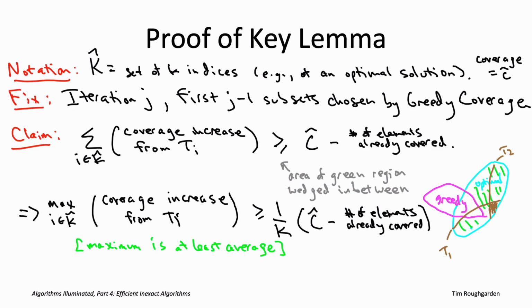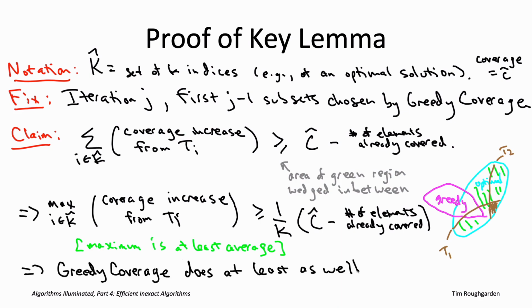So with this new inequality, it says that one of the little k subsets in the reference set capital K hat makes at least this much progress: 1 over little k times the deficiency of the current greedy solution. Now, by the greedy criterion of the greedy coverage algorithm, it picks some subset which is at least as good. Maybe it doesn't pick one of these subsets in the reference solution. Maybe it's tricked by something else, but whatever it picks does at least as well as all of its options in the reference set capital K hat.